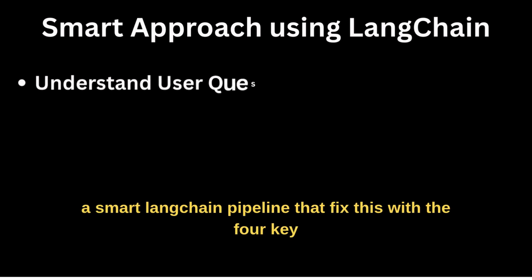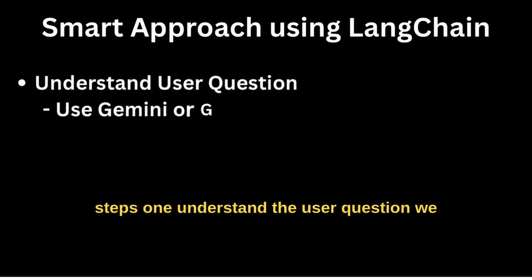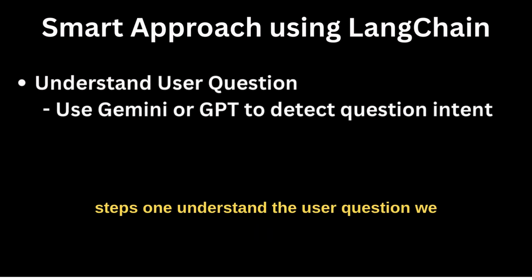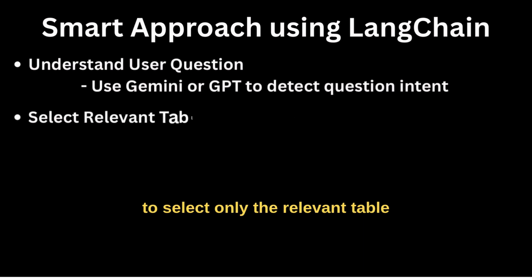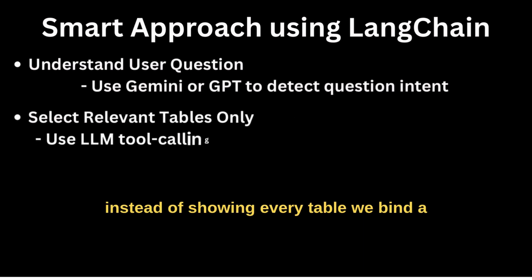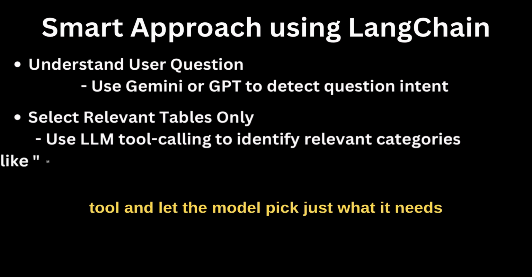We built a smart LangChain pipeline that fixes this with 4 key steps. 1. Understand the user question. We use Gemini or GPT to extract the question intent. 2. Select only the relevant tables. Instead of showing every table, we bind a tool and let the model pick just what it needs.